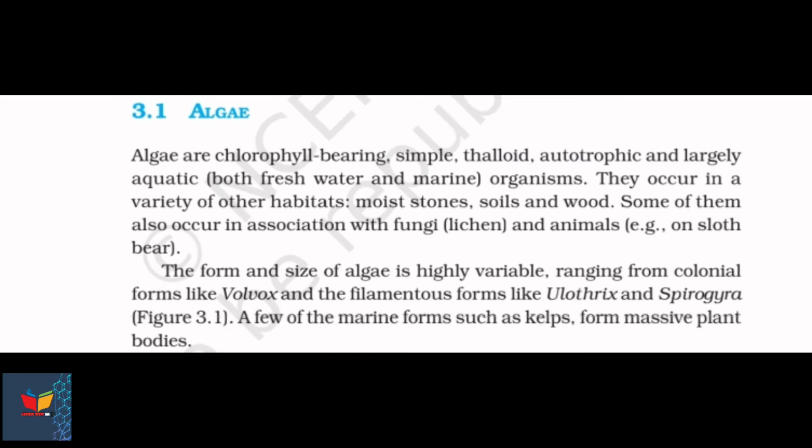The form and size of algae is highly variable, ranging from colonial forms like Volvox and the filamentous forms like Ulothrix and Spirogyra. A few of the marine forms, such as kelps, form massive plant bodies.